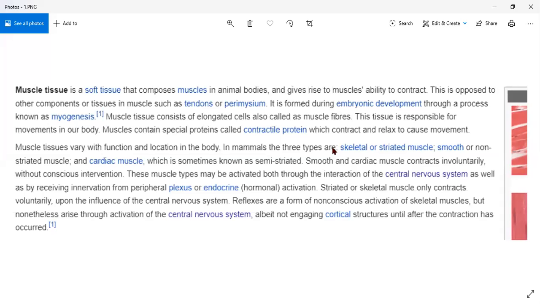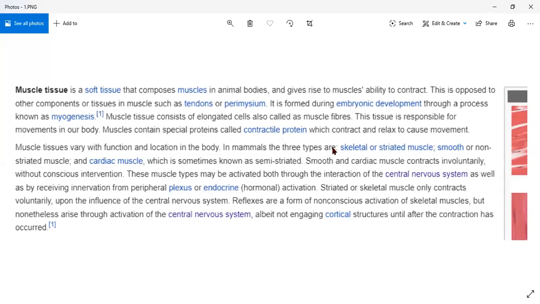After this, we will study about three types of muscular tissue. The first one is skeletal muscle.